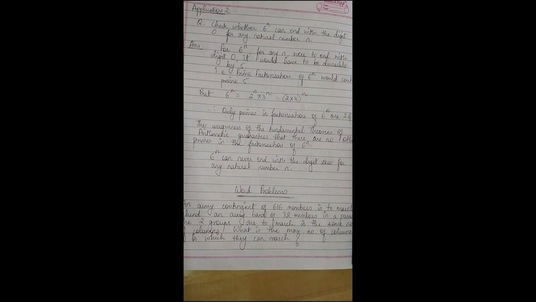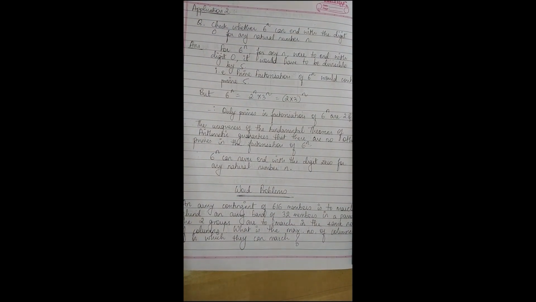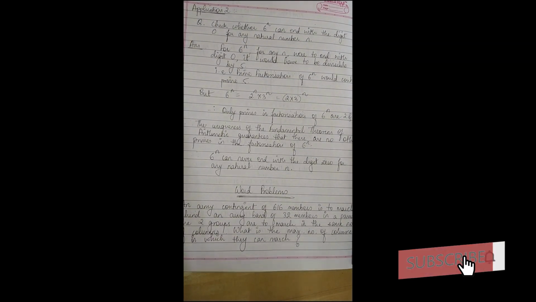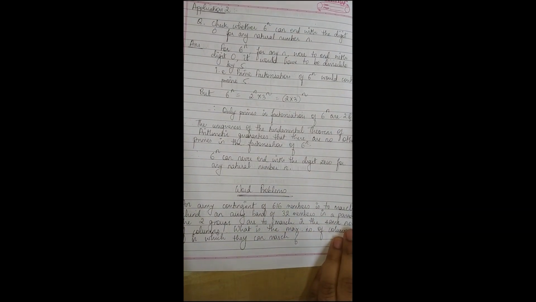So we need to reduce them and arrange them in a smaller number of columns. That means we need to find a number which is obviously going to be smaller than both those numbers, both 616 and 32, in such a way that all the members can walk in a specific number of columns.